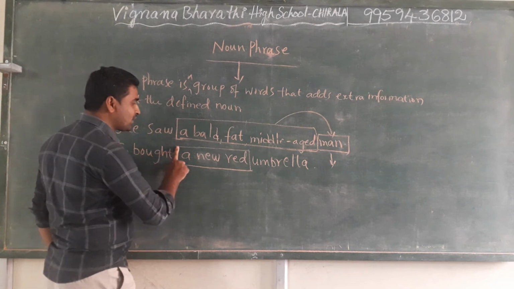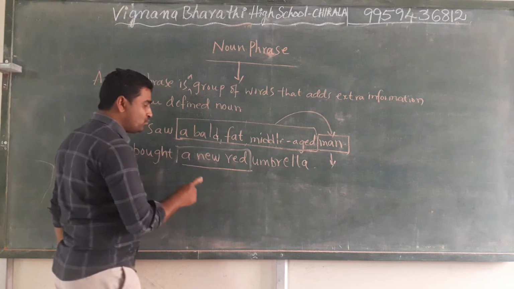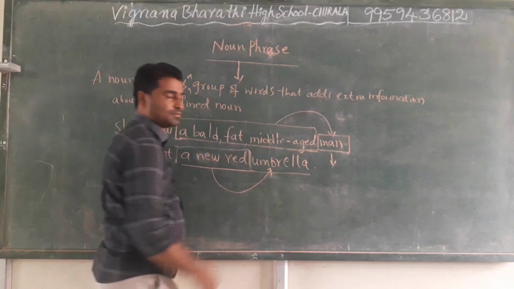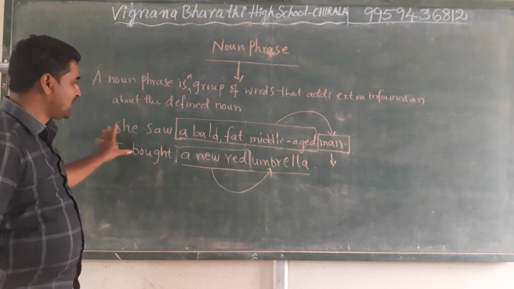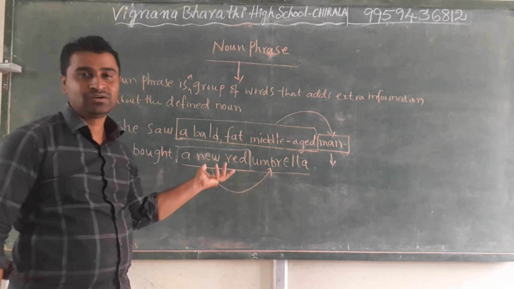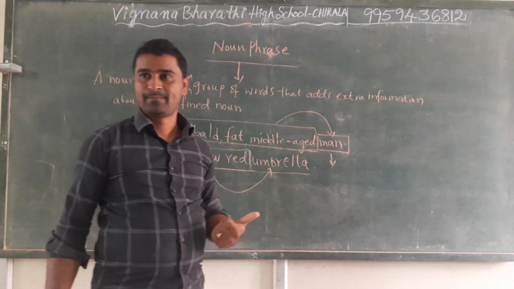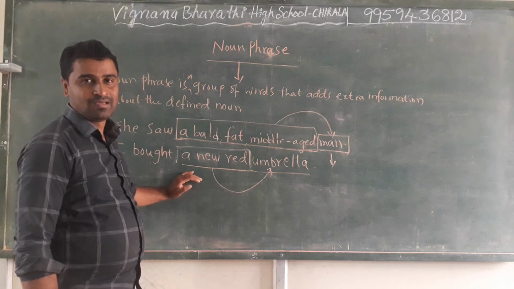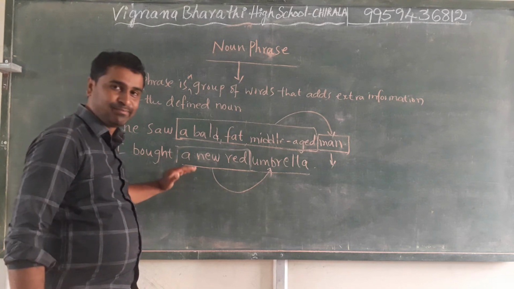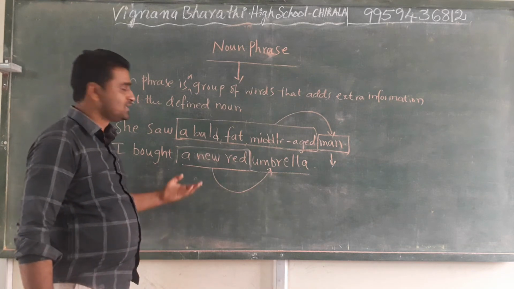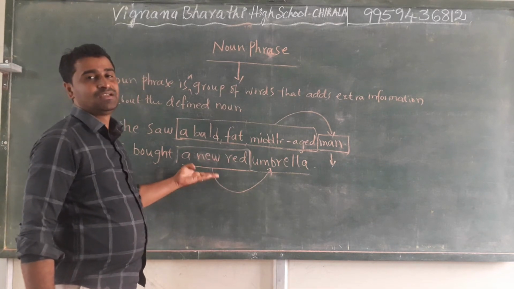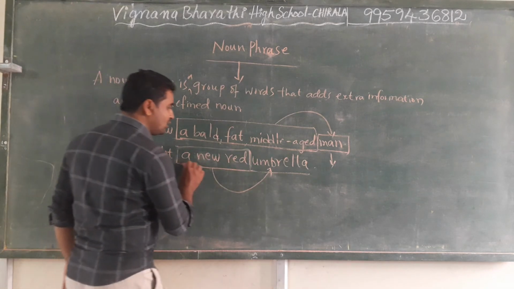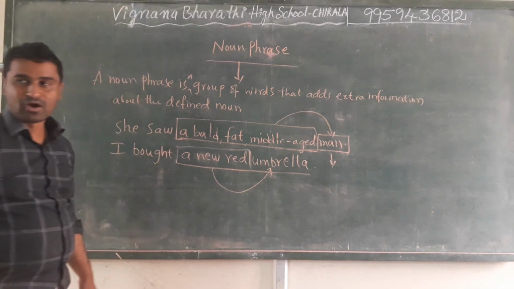This a new red is adding extra information about the umbrella. I bought an umbrella, directly we can say, but it is bluntly saying. When we add what kind of umbrella I bought, what color, is it brand new or old, this is the additional information we are giving about the noun umbrella. That's why all these are called a noun phrase.